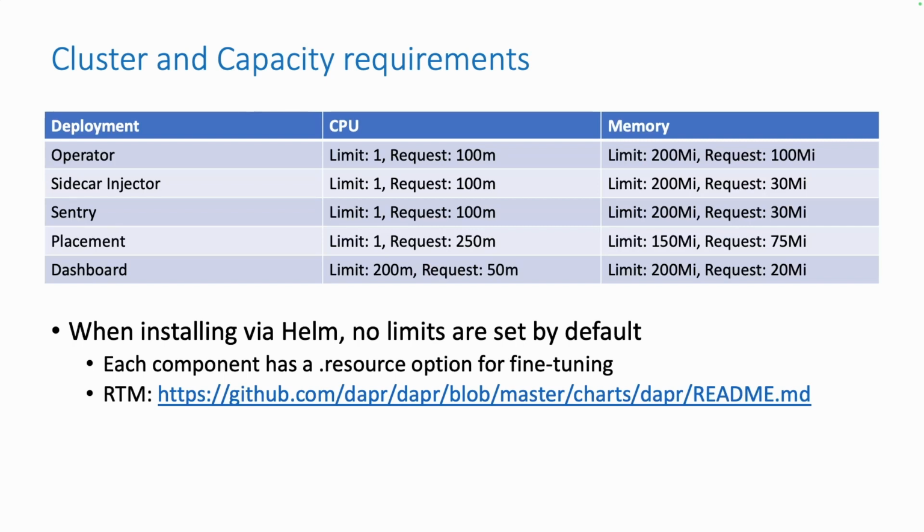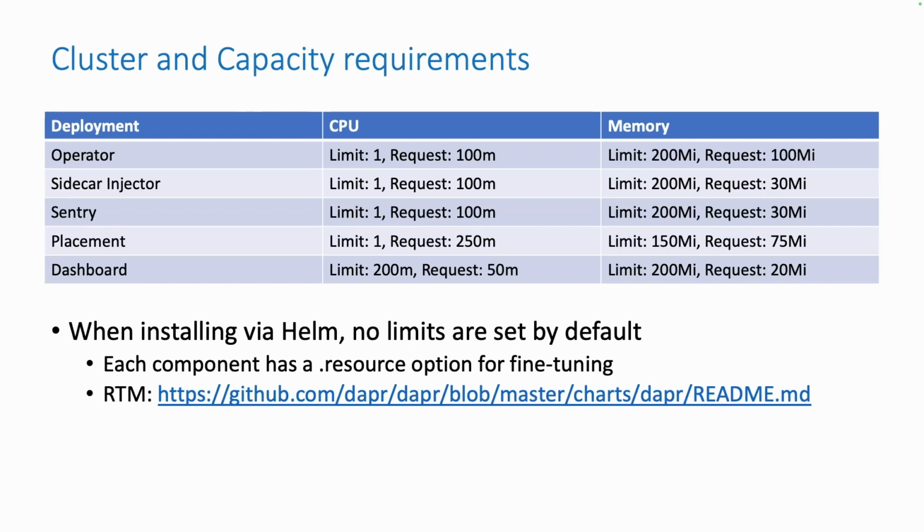When you're installing Dapr using Helm, one thing to keep in mind, and we learned this through the trenches, is that there's no default limits. So effectively, installing Dapr through Helm means that Dapr can literally cannibalize your entire infrastructure and your entire set of resources. It should never happen, but misconfiguration sometimes does occur. Also, there are some optional components like the placement, the sentry, and the dashboard, which will be super useful, especially if you're running actors for the placement and if you want to get some more operational things done.